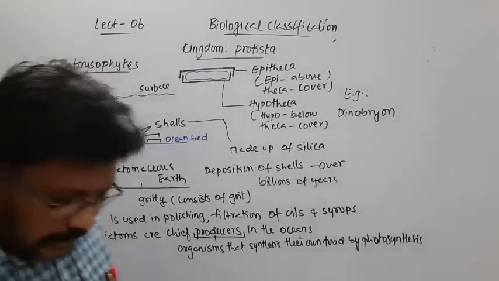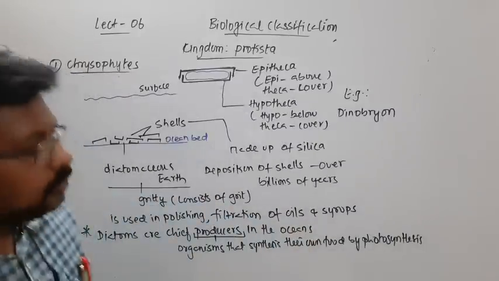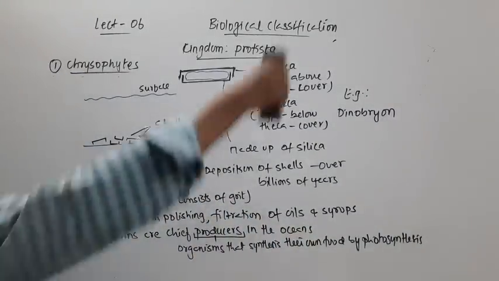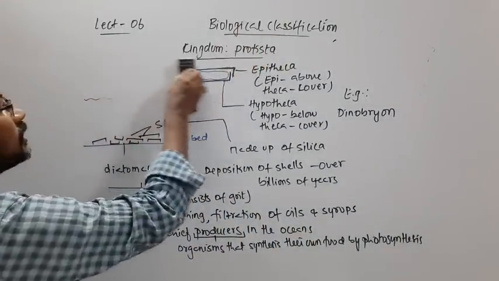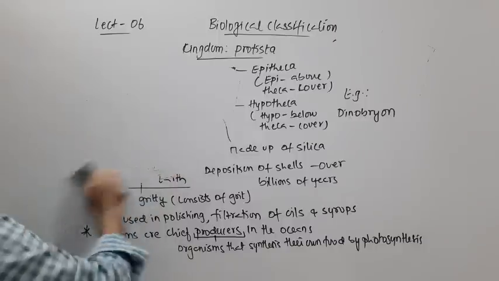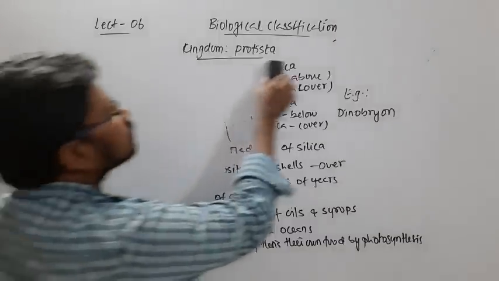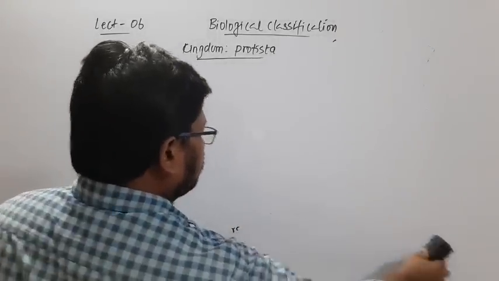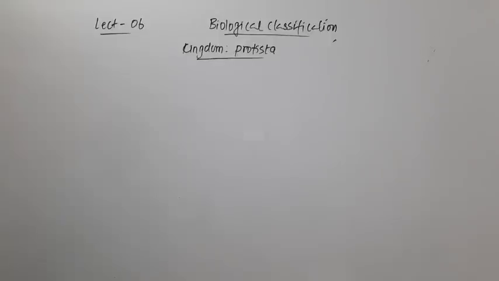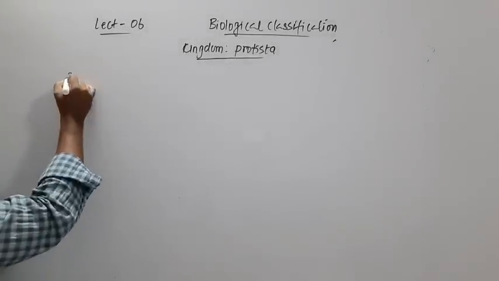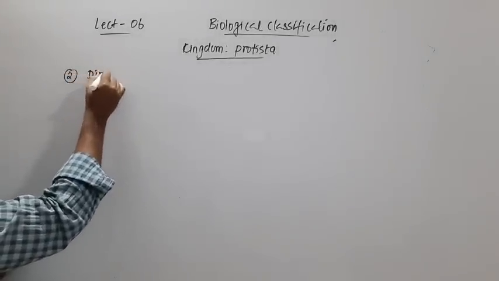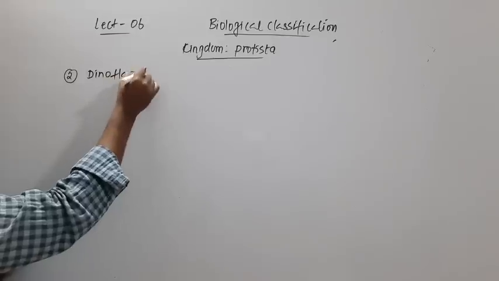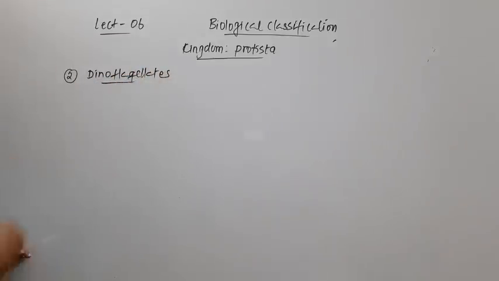Next we will see another group of organisms belonging to the kingdom Protista. The second group, Dinoflagellates. Right.